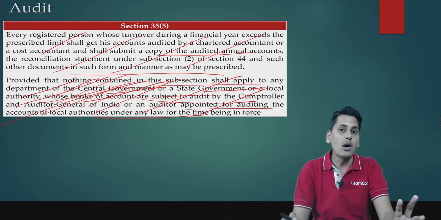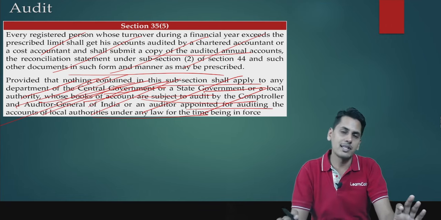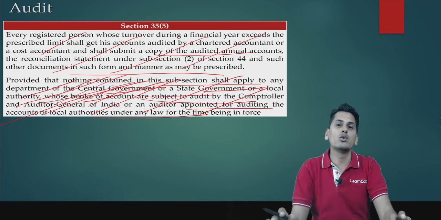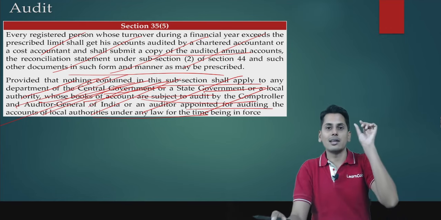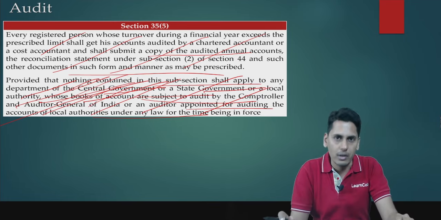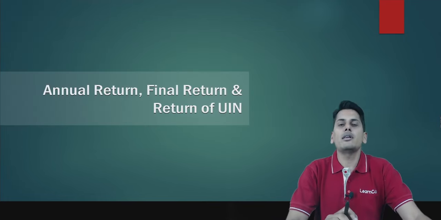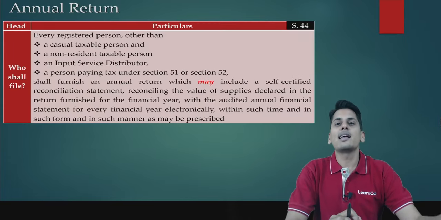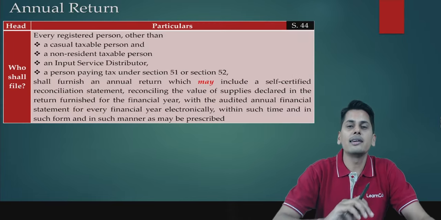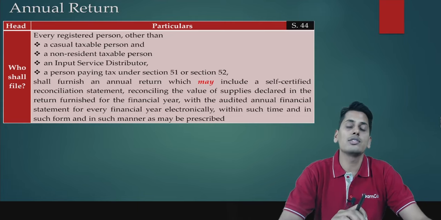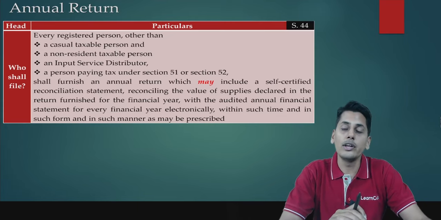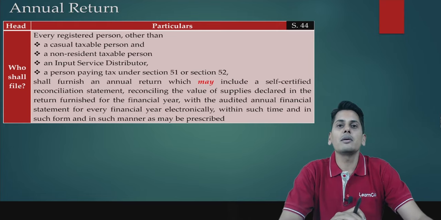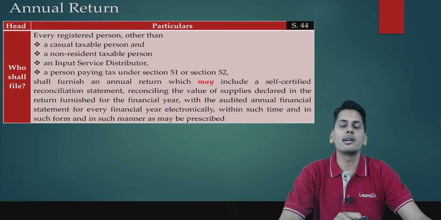So friends, we are now going to have a look in detailed manner at section 44 which has been substituted. We also are parallelly going to look into rule number 80 which speaks about the threshold which is there in section 44. Annual return, final return and return of a UIN. Now friends, what is an annual return? The various periodical returns which you have filed, all those you need to accumulate. You need to make a summation of it and give it in a single return. So annual return is nothing but a summation of the periodical returns which you have filed.